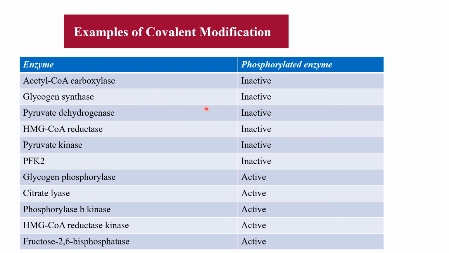So this is called covalent modification by phosphorylation and dephosphorylation. Glycogen synthase, if it is phosphorylated, is inactive, and if it is dephosphorylated, it is active. Similarly, acetyl-CoA carboxylase is inactive in phosphorylated form. Pyruvate dehydrogenase is inactive in phosphorylated form. HMG-CoA reductase is inactive. Pyruvate kinase is inactive. And glycogen phosphorylase, citrate lyase, HMG-CoA reductase kinase are active in the phosphorylated form. So reversible phosphorylation and dephosphorylation will regulate the enzyme activity.